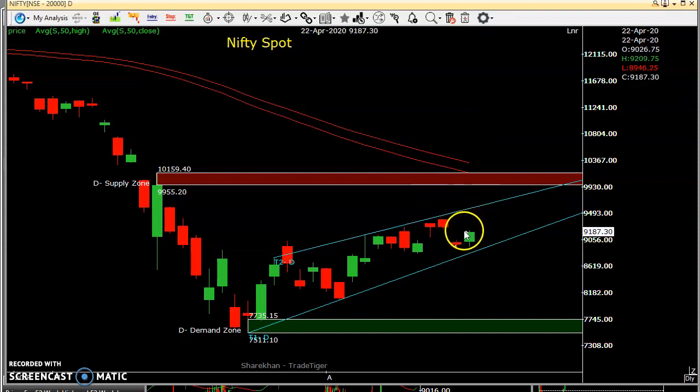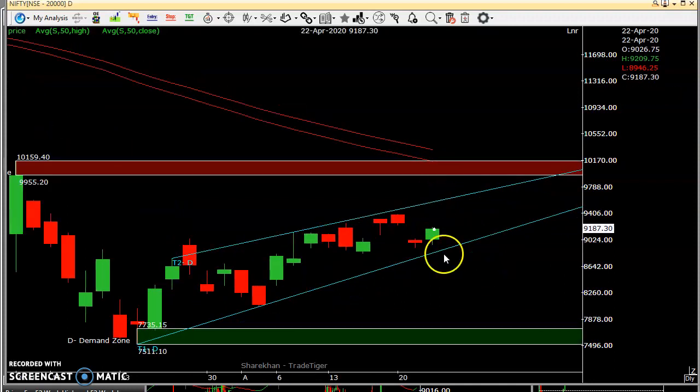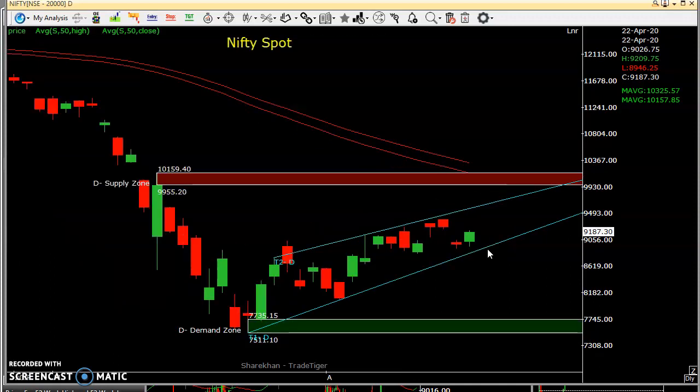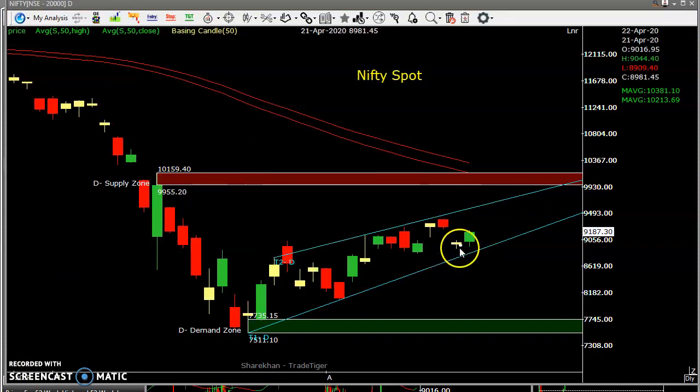So the momentum may be upside only tomorrow also because of today's candle. Today is a decent bullish candle, and normally this is not a bearish candle. Even though it is a red candle, it is not a bearish candle. So why? I'll show you some basic candles also there in between bull and bear. So these are the basic candles. How these basic candles form and what is the formula, how we identify the basic candles, that is a separate subject. I may post some other video about the basic candle.